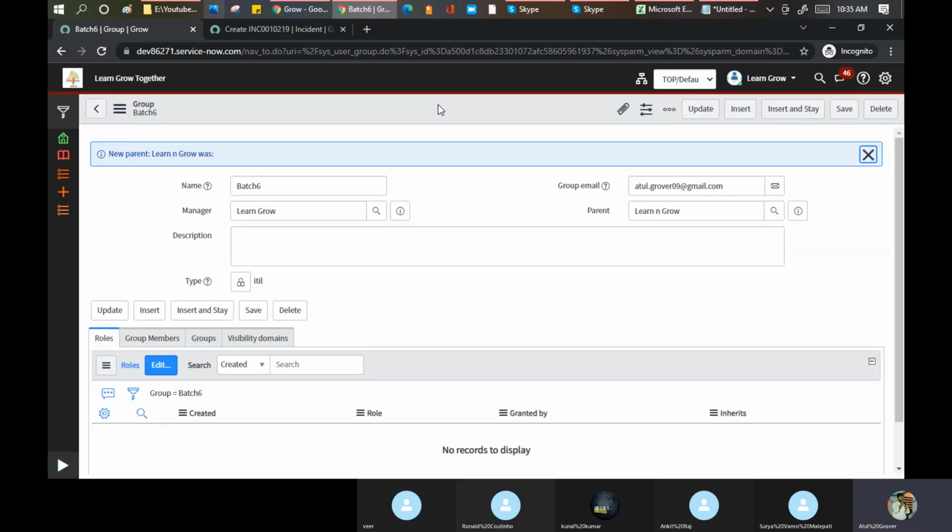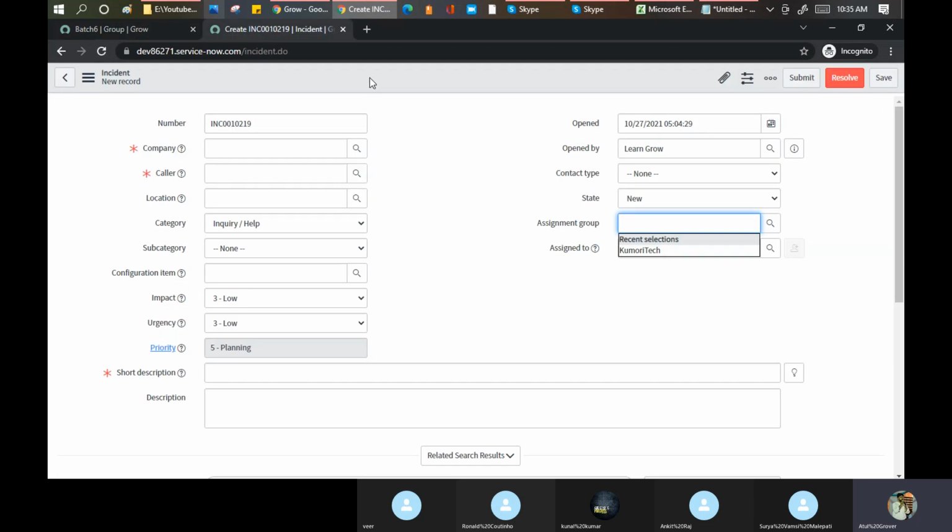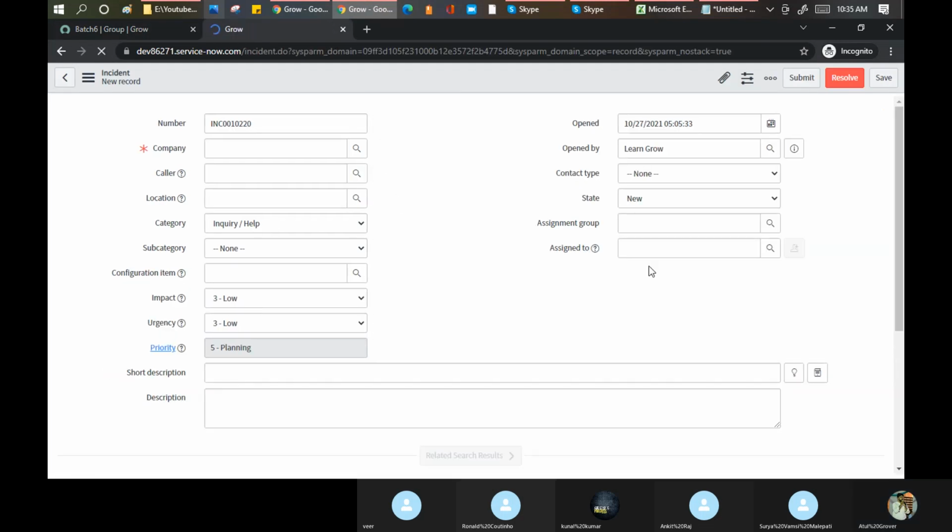My group is ready now, but this group has neither a role nor members. Let me show you one thing here. Let's reload this form. Batch 6 is appearing here because it is an ITIL one.